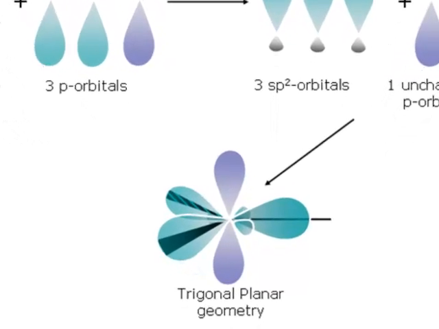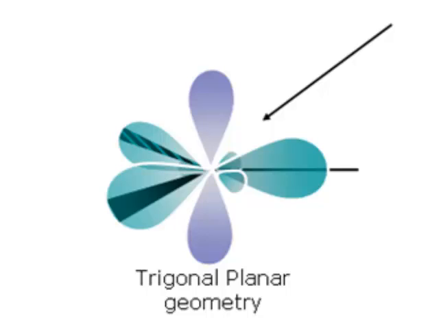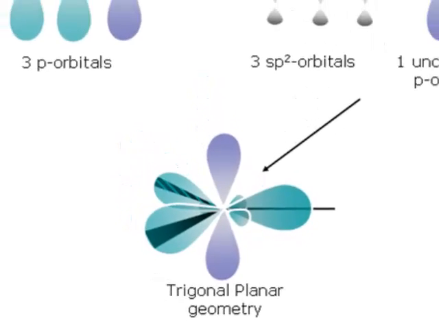Now down here in this bottom picture, we can see in 3-dimensional space how this all works out. Those 3 sp2 orbitals will form in a trigonal planar arrangement. They'll make a triangle all within one plane. And then the p orbital exists above and below that plane.